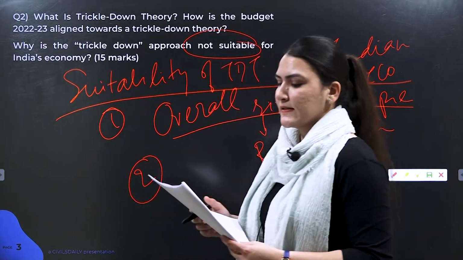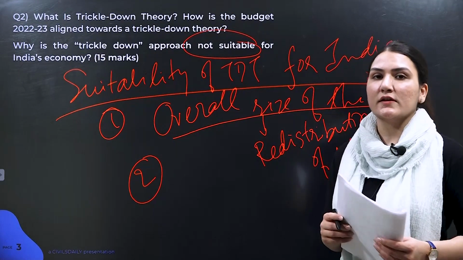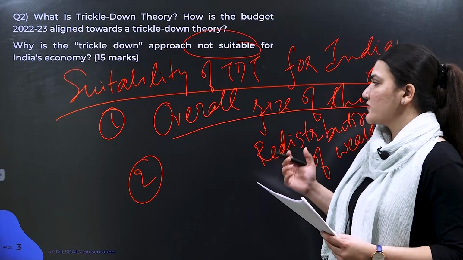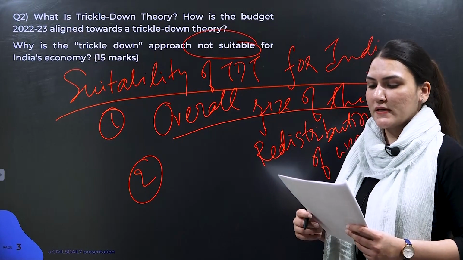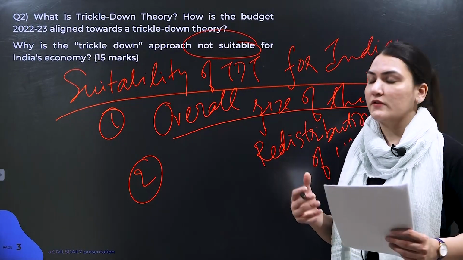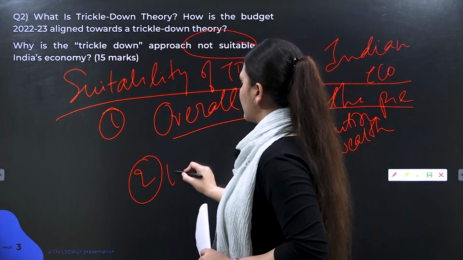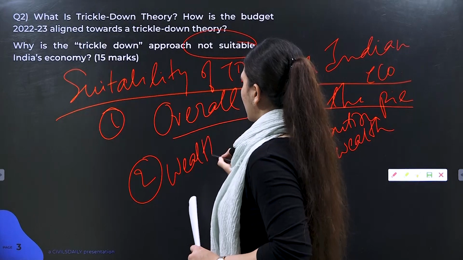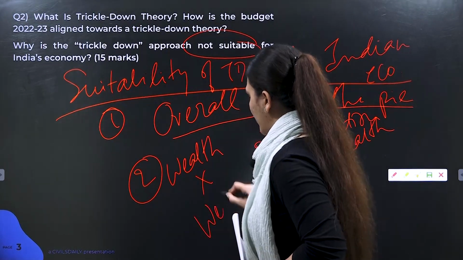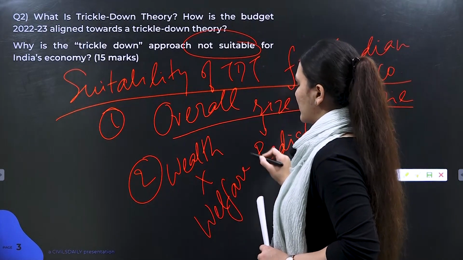But the issue is that instead of acting as trustees of this wealth, wealth creation comes in conflict with welfare of the larger public.